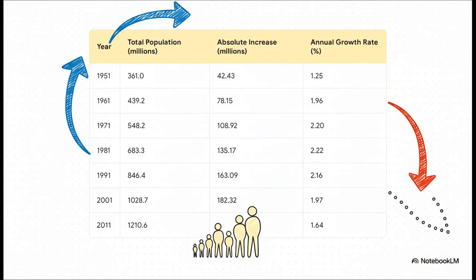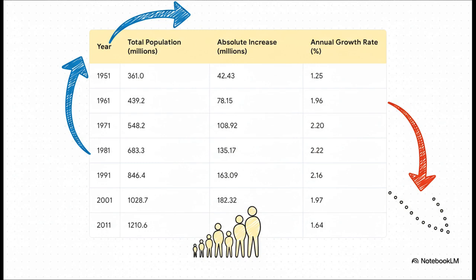Now, this table is very important. Let's look at it carefully. First, look at the total population. See how it has been increasing steadily since 1951? But now, look at the last column, the annual growth rate. Do you see how it went up and then started coming down after 1981?